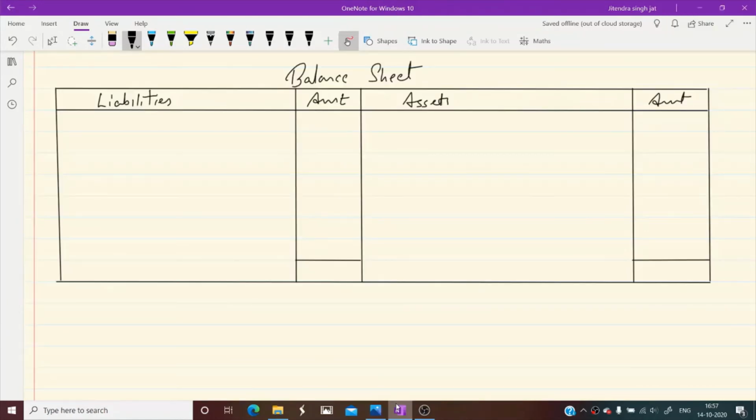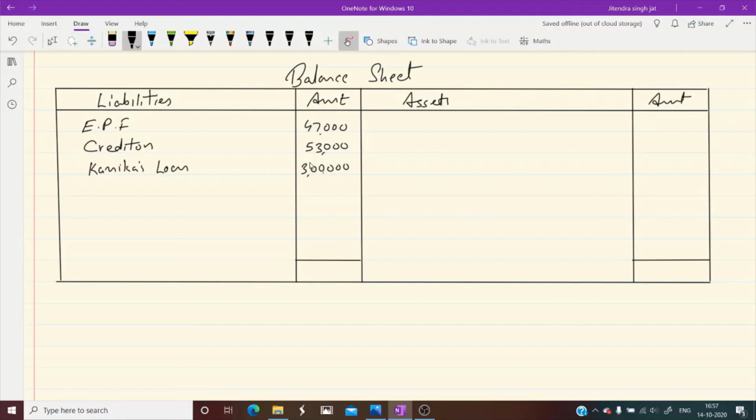Balance sheet. In the question, it is mentioned Employees Provident Fund, and there is no change in Employees Provident Fund. EPF, I am writing, that is 47,000. Then there is no change in creditors, that is 53,000. And then Kanika's loan we have computed, 3 lakh.